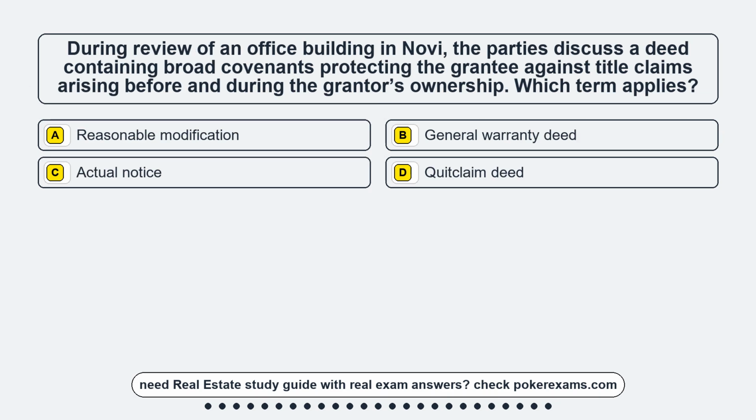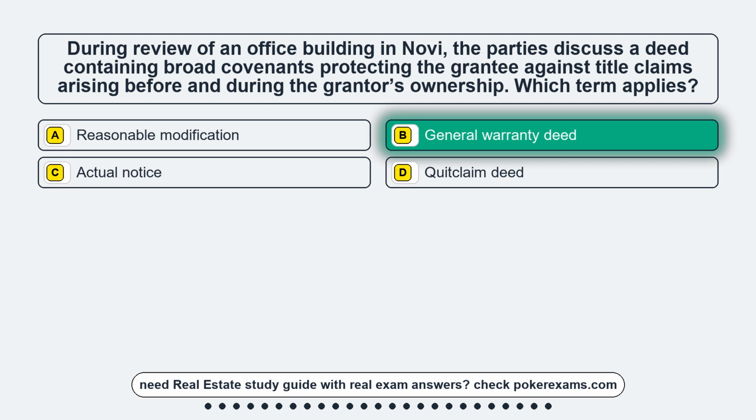Question 17. During review of an office building in Novi, the parties discuss a deed containing broad covenants protecting the grantee against title claims arising before and during the grantor's ownership. Which term applies? Option A, reasonable modification. Option B, general warranty deed. Option C, actual notice. Option D, a quitclaim deed. The correct answer is option B, general warranty deed.